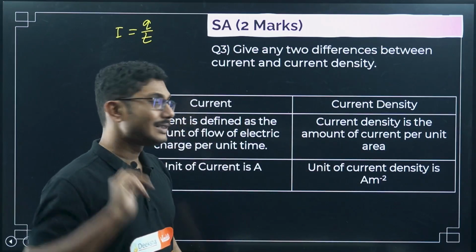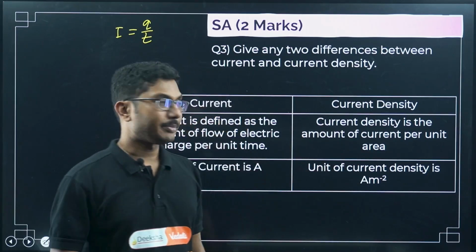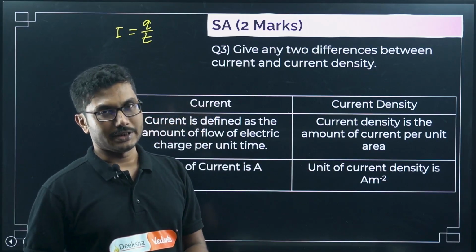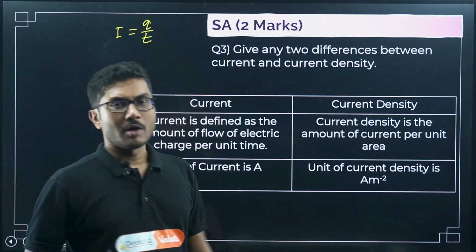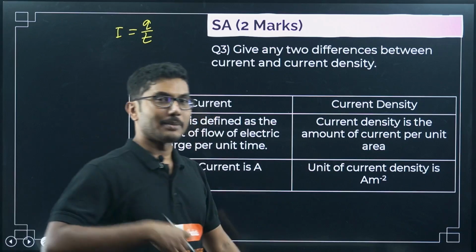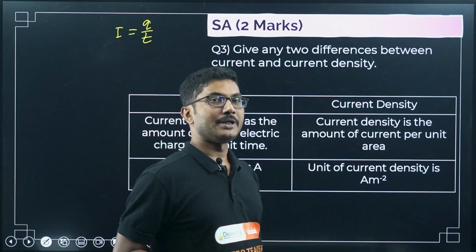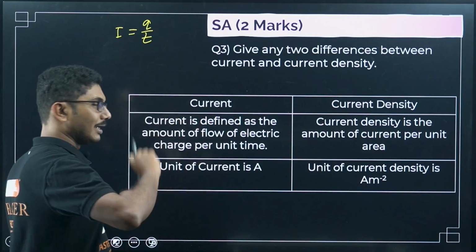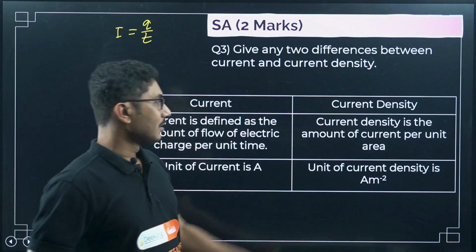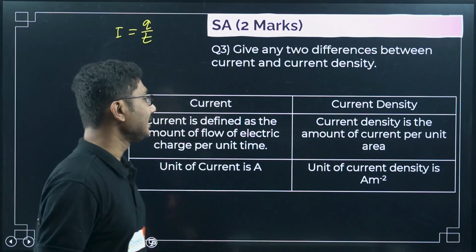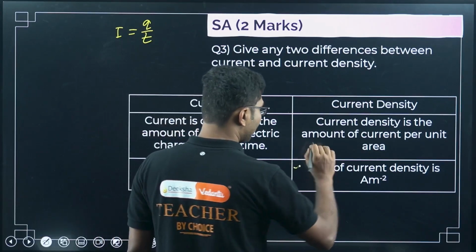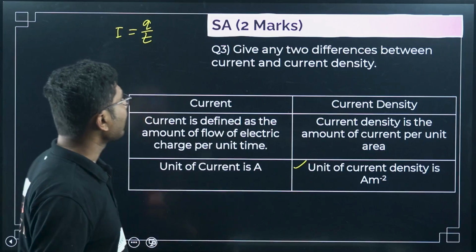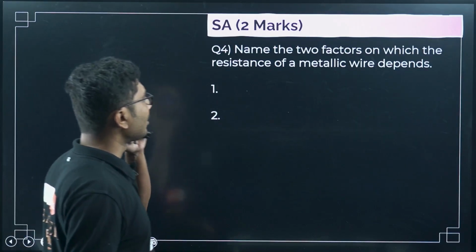Now, last year there was an objective question based on this. They asked what is the unit of current density. Most students wrote it wrong. Some wrote ampere per meter, some wrote ampere per meter cube, but actually it is ampere per meter square, current per unit area. That is the unit of current density. That will help you answer one more objective question as well, if they repeat it in your midterm maybe. Now let's move on to question number 4.